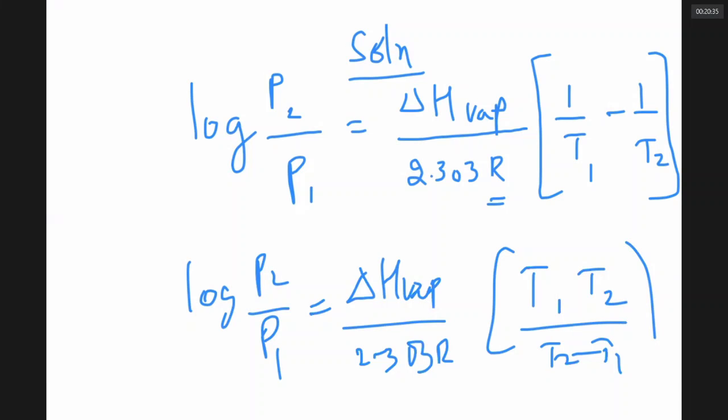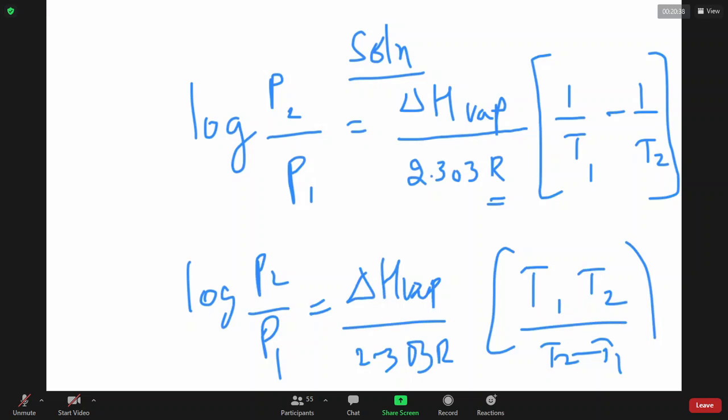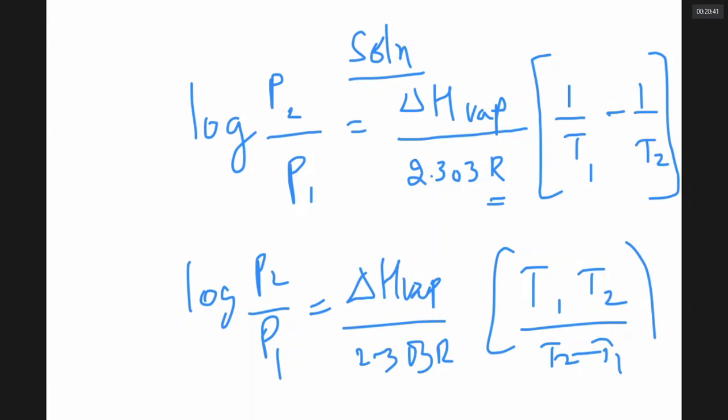The boiling point constants also have a thermodynamic equation. Somebody is asking about the boiling point constant, which I would call Kb. Kb is called the ebullioscopic constant, or the elevation of boiling point constant. Kf is called the depression of freezing point constant. These Kf and Kb values are also related to delta H, and there is a derivation related to them. In fact, in the material I have shared, those derivations are shown, but they are not there in NCERT. If you want, I can make an extra video on that. No, sir. No need. Okay, sir.